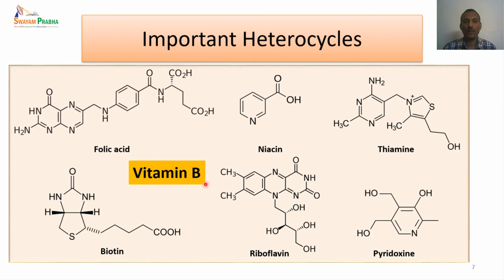We also have another major class, which is the vitamin B complexes. So we have folic acid, niacin, thiamine, pyridoxine, riboflavin, and biotin. All these are heterocyclic compounds. So there is a vast majority of compounds that belong to heterocycles.